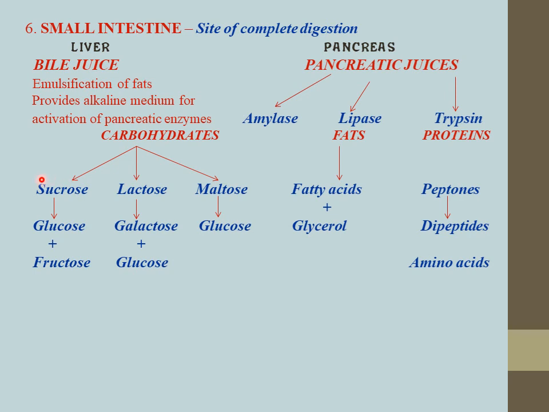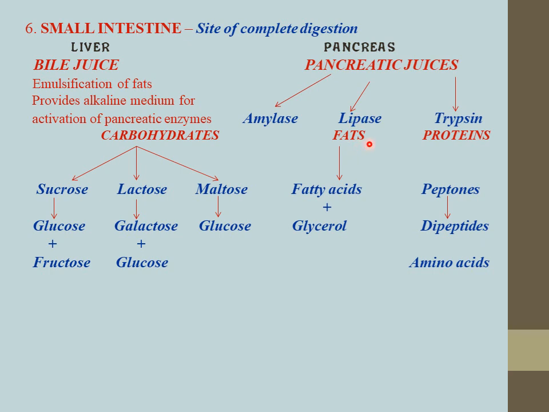You can learn it in this way also: carbohydrate is converted into three components, sucrose, lactose and maltose, S, L and M. Then you can see that glucose is present in every one of maltose, lactose and sucrose. So glucose is a component of each of these. Then fructose here, galactose here, and here only glucose. You can learn according to your convenience, but carbohydrates are converted into sucrose, lactose and maltose, which are further converted into glucose, fructose, galactose, glucose and glucose.